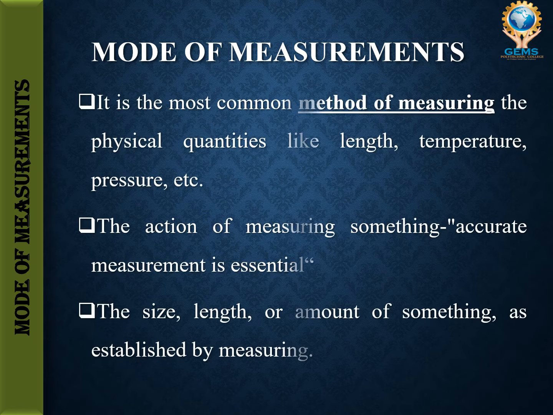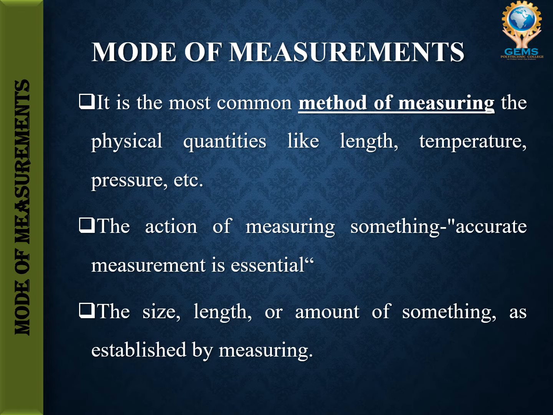First of all, mode of measurements means what? First of all, measurement means what? It is nothing but measuring something. That is called measurement. So measurement is the process of determining how large or small a physical quantity is as compared to a basic reference quantity of the same kind.